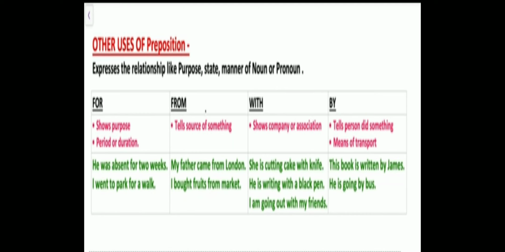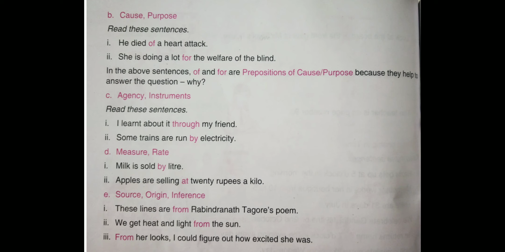These are different prepositions which are used for different purposes. The more you practice, the more you learn. In your book also this is given. Cause or purpose: we studied this when we were talking about a disease. We use of. He died of a heart attack. For is used for a purpose. She is doing a lot for the welfare of the blind.